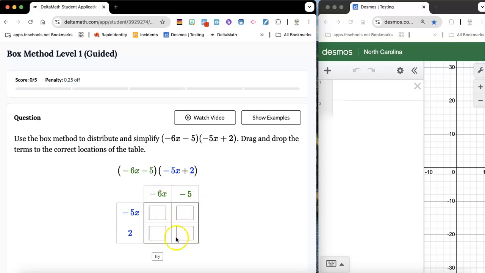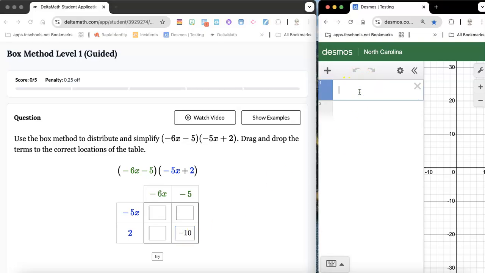Way cool. So to fill this box, I'm going to take 2 and multiply it by negative 5, and that is negative 10. Now over here I have my Desmos ready, because sometimes y'all's mental math is not as good as you hope it is. If I do negative 5 times 2, let's say I'm trying to do it in my head, we see that it is negative 10.